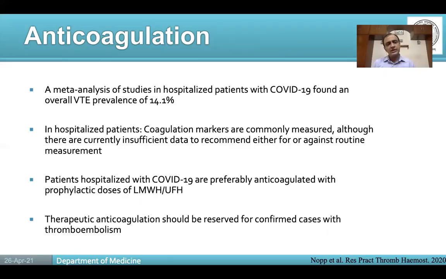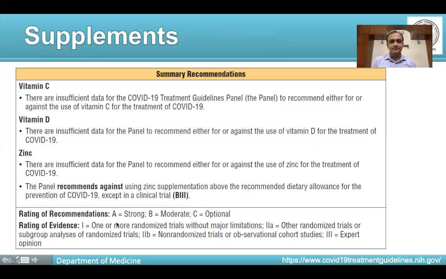For moderate and severe COVID-19, we prefer prophylactic, that is once a day dose of low molecular weight heparin. Enoxaparin is again commonly used. There is no role of using different coagulation markers like D-dimer to modify the dose of anticoagulation. So it should usually be a flat prophylactic dose of low molecular weight heparin, which should be used in moderate to severe COVID-19. If, however, the patient develops thromboembolism, DVT, pulmonary embolism, then we should switch to double or therapeutic anticoagulation.